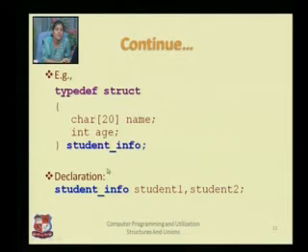So here we are writing student_info as the tag of the structure. Whenever you want to create other variables, you write student_info student1, student2. So student1 and student2 are ultimately the structure variables, of student_info type. Here we have declared this with the help of typedef.